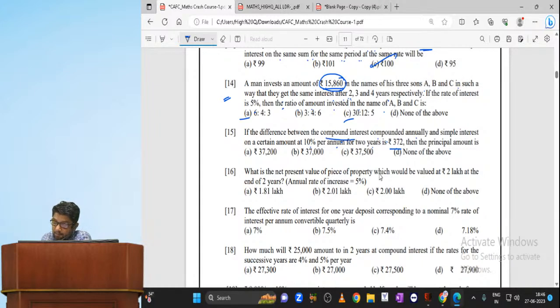The difference between compound interest and simple interest for 2 years: CI2 minus SI2 is equal to P I square. This is the formula. The difference is given as 372. P into rate of interest 0.1 the whole square. So 372 divided by 0.1, divided again by 0.1. I get 37,200 rupees.